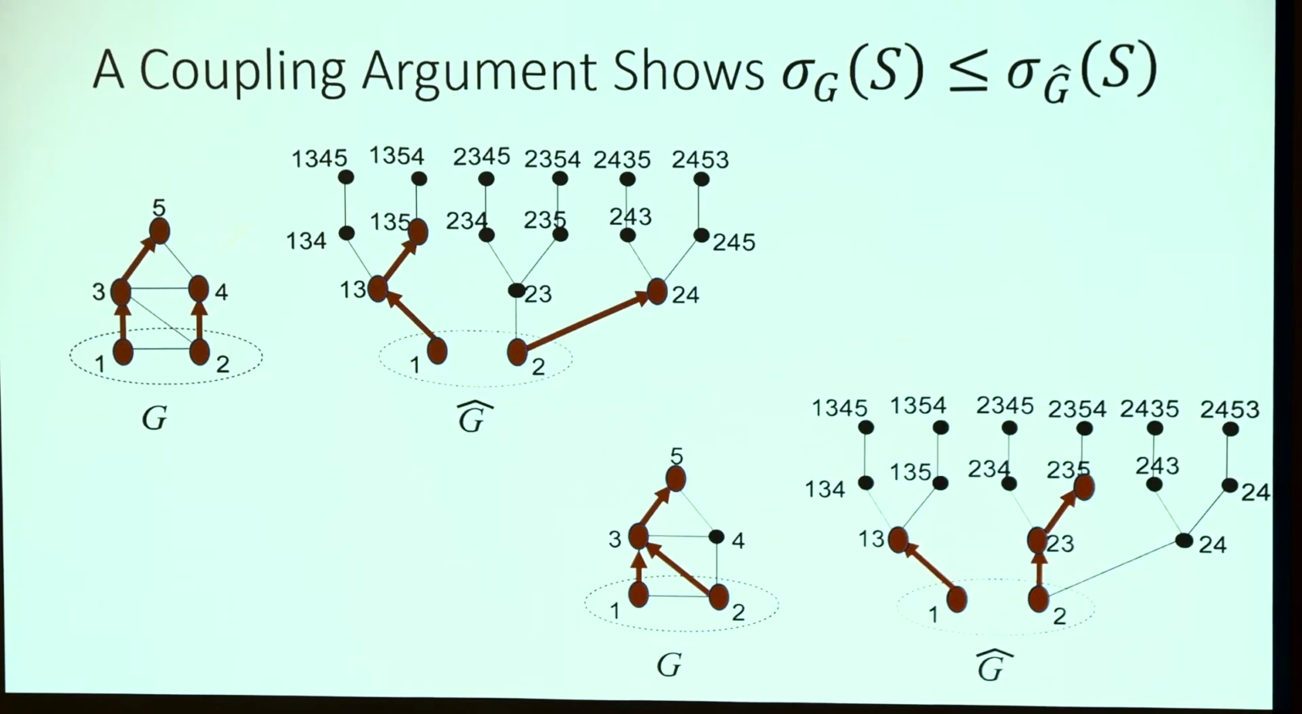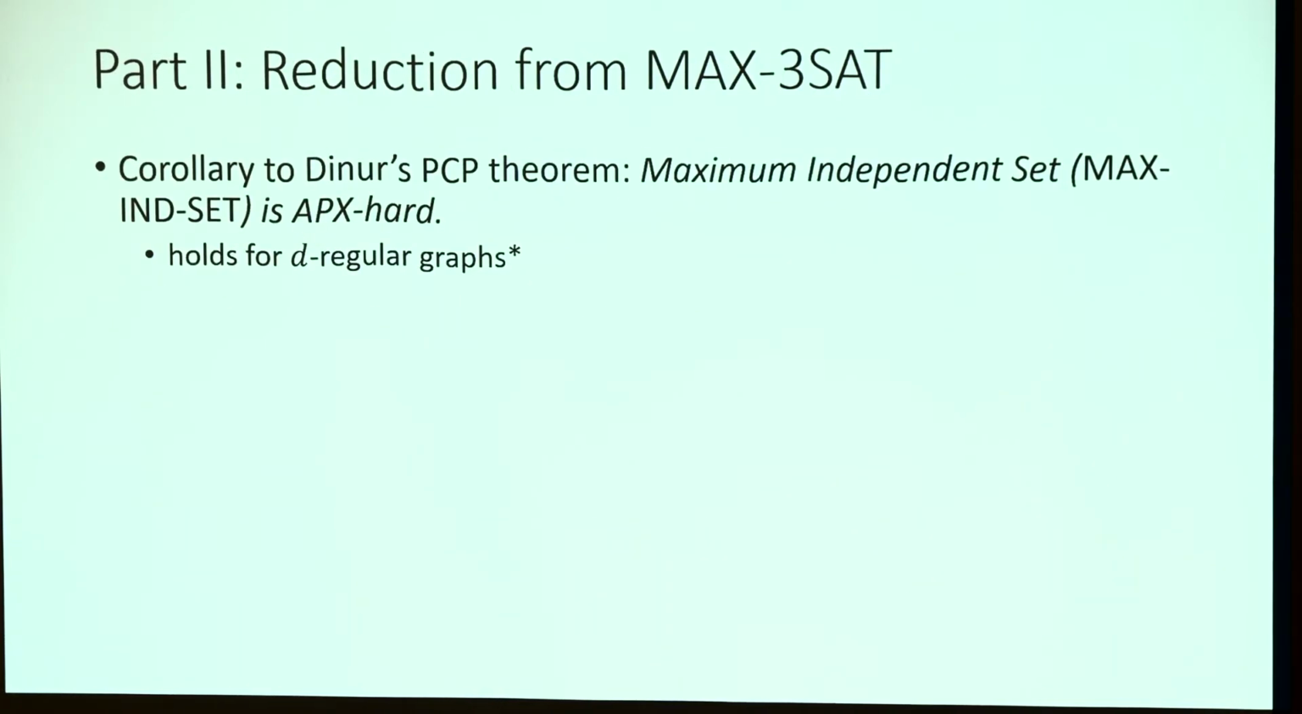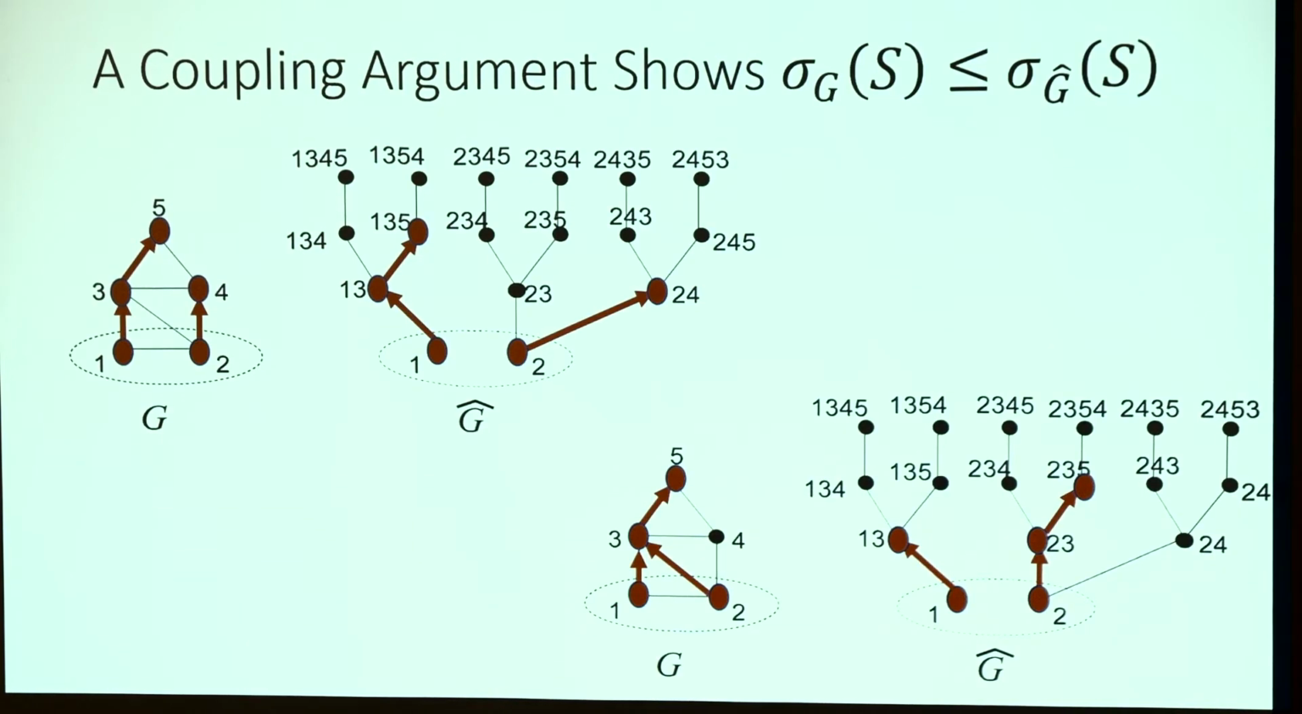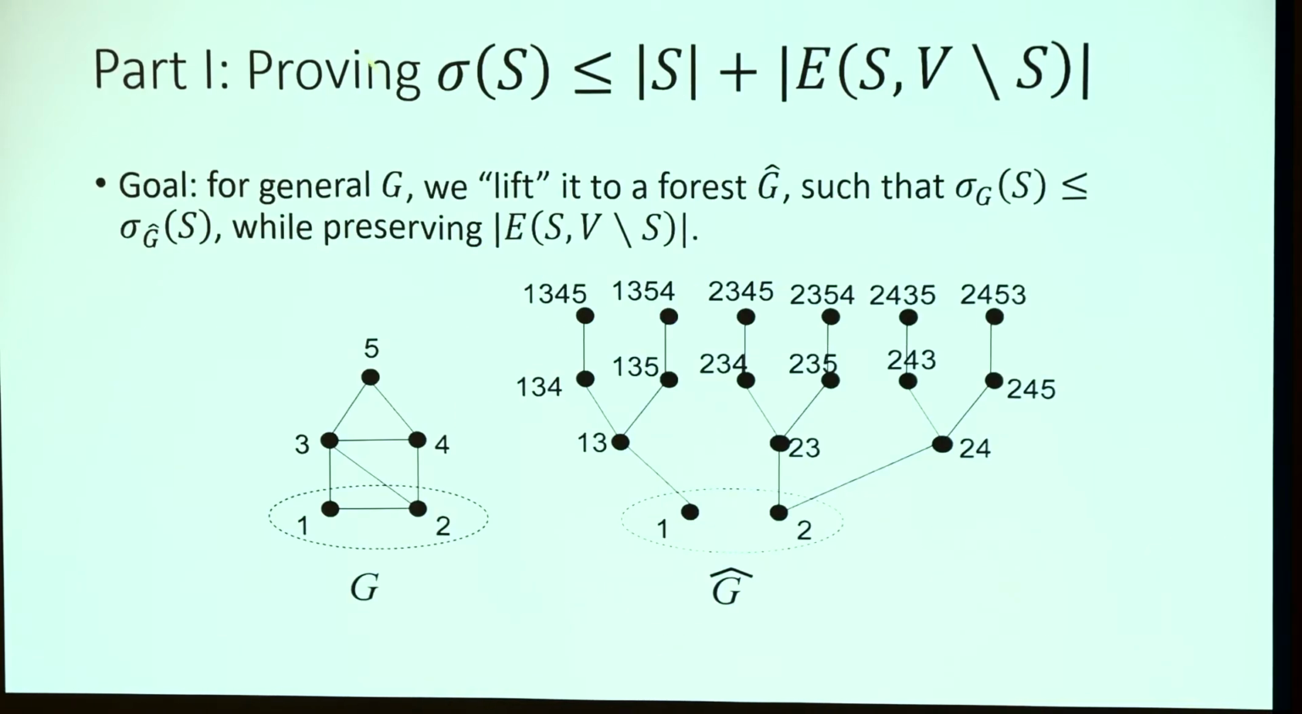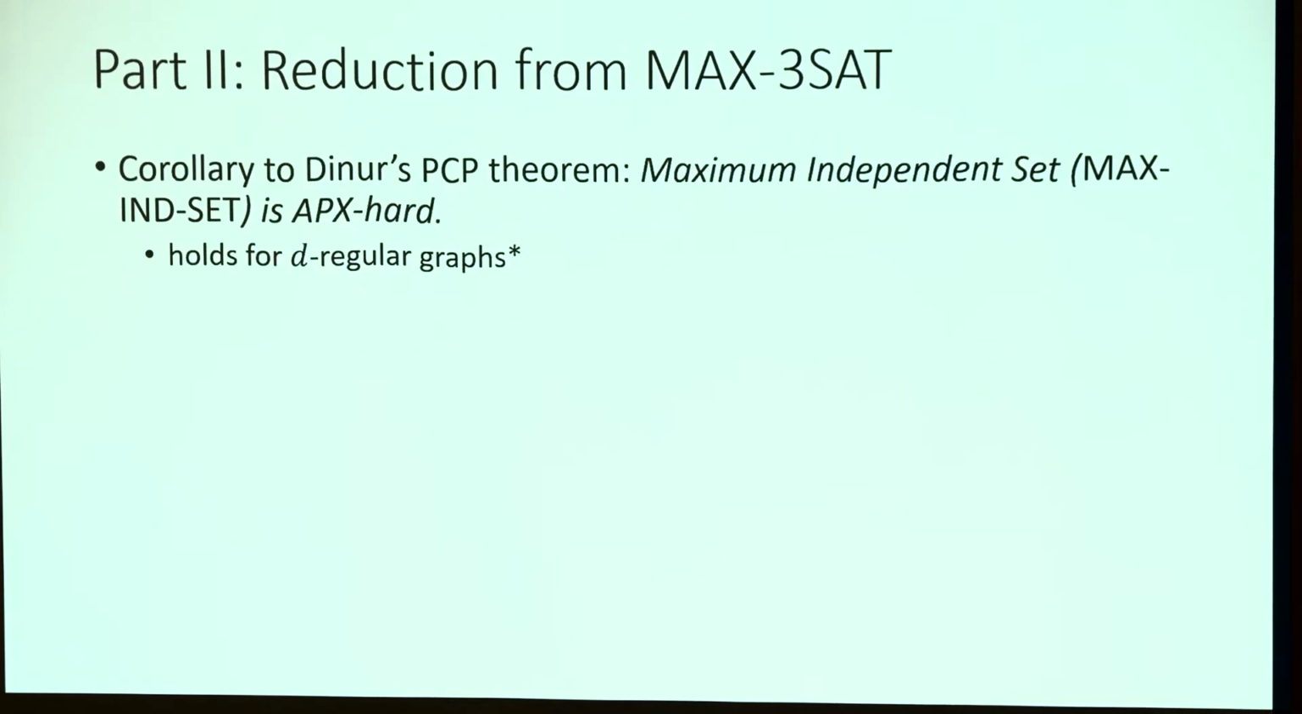And a coupling argument, this is very high level. We can show this by a coupling argument by corresponding the same probability event from the old graph to the new graph, showing that whenever we have a fixed number of vertices infected here, we have the same or even more infected vertices in the new graph. So this coupling argument can show this upper bound. And if we put it together, we can show that this upper bound holds in general.